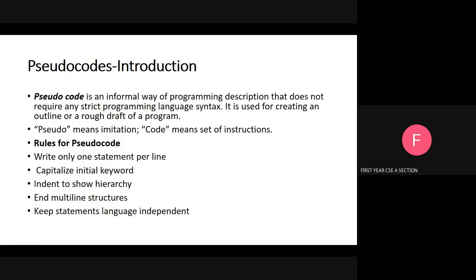Next, we will see the rules for pseudocode. What rules are there? Number one, write only one statement per line. Number two, capitalize the initial keyword. Number three, indent to show the hierarchy. What is indenting to show the hierarchy? We give space to show the hierarchy. Next, end multi-line structures. Next, keep statements language independent.